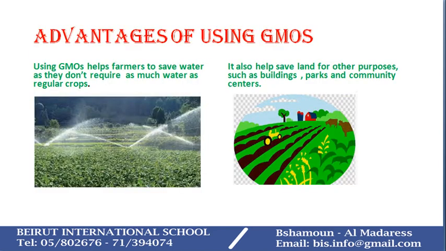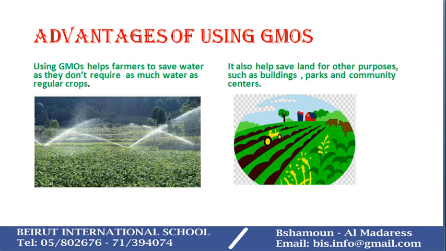First, let's look at some of the advantages of GMOs. If a farmer uses GMOs, it can help that farmer to save water as they don't need as much water as regular crops. For example, if a farmer is planting a certain area of land of 100 meters in size, he would need, let's say, 10 gallons of water for this season. But if he is using another type of seed that is not a GMO, he would need 20 gallons of water for the same purpose.